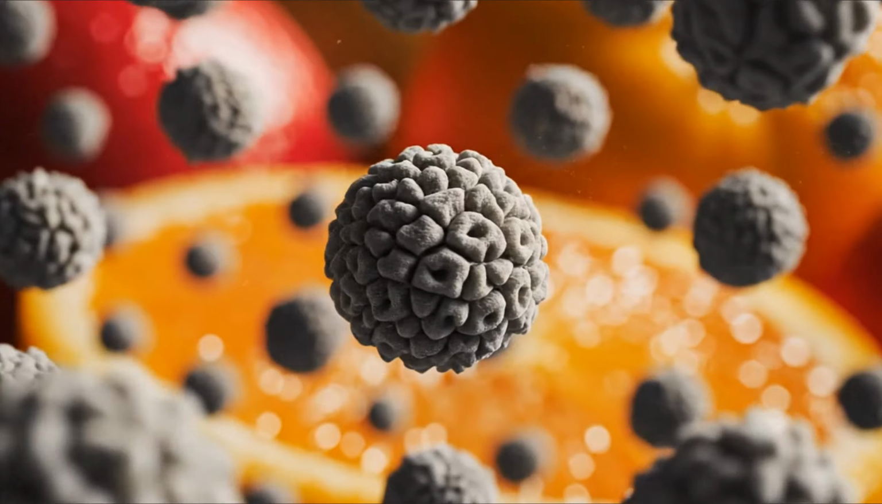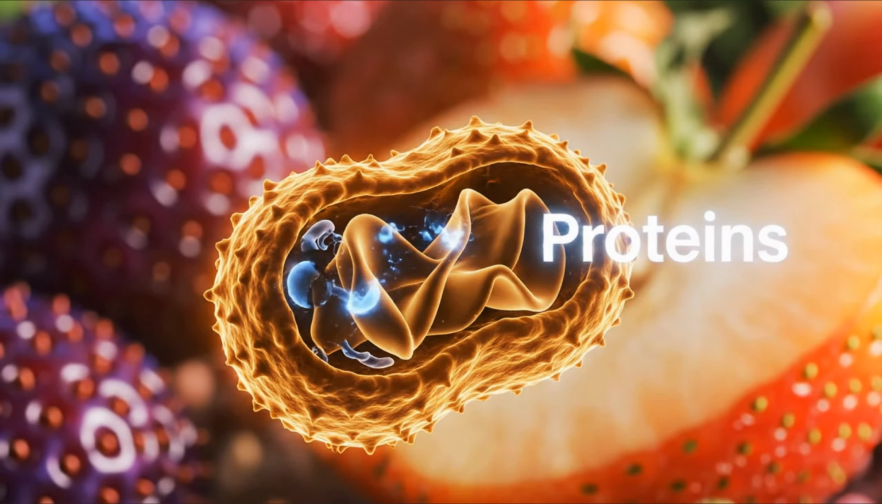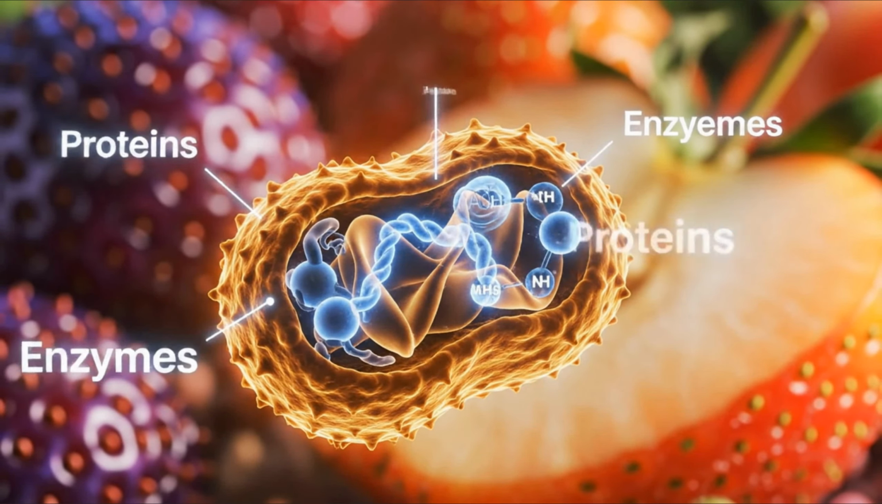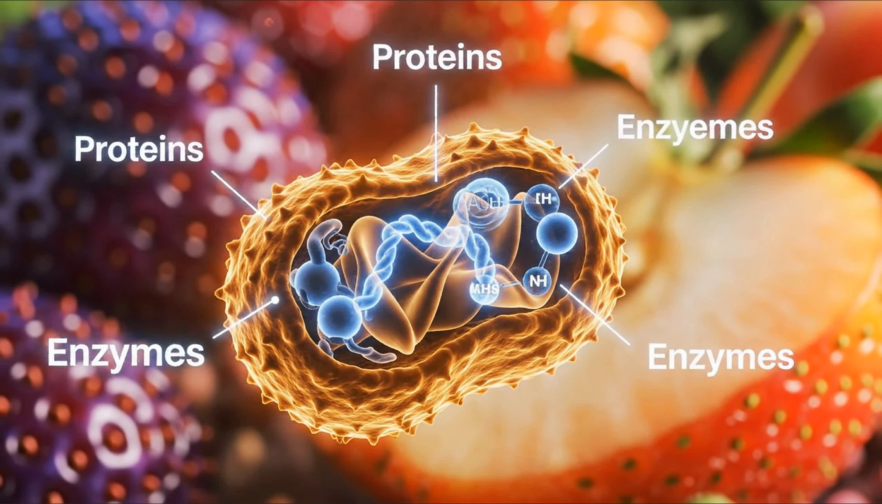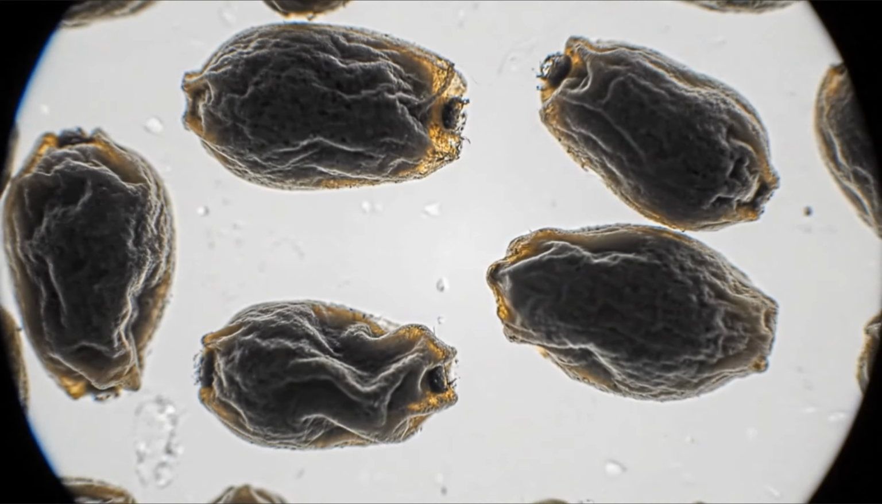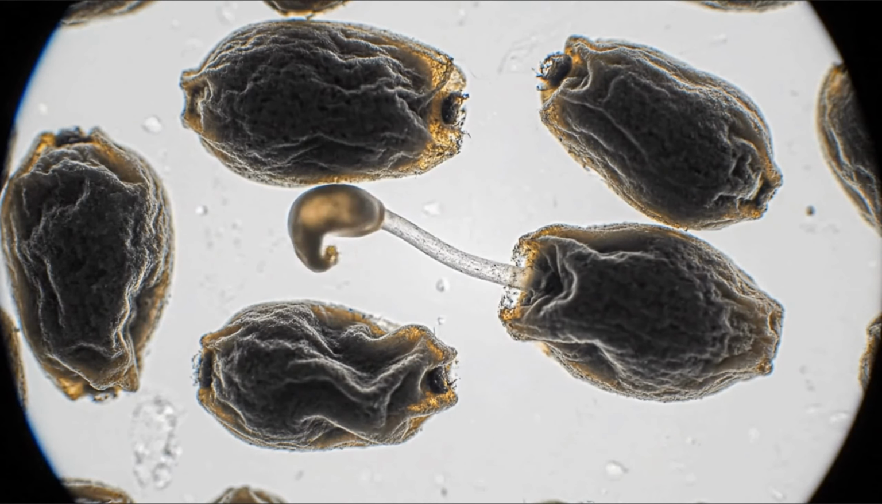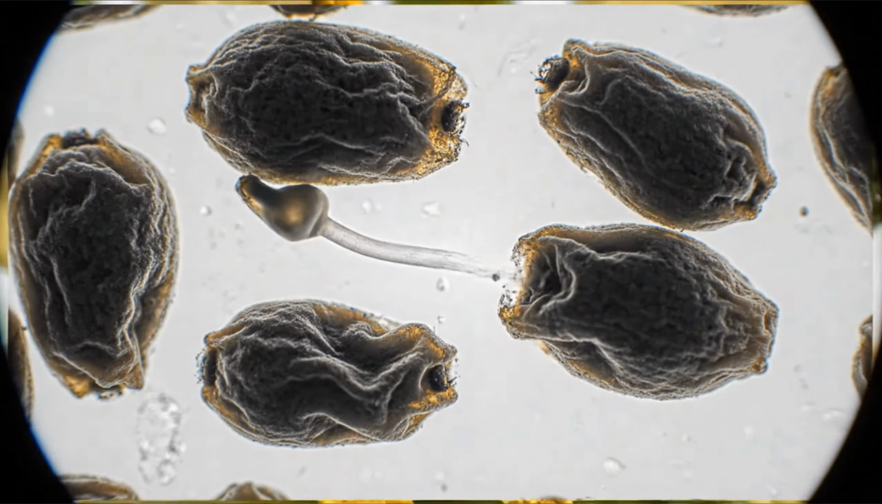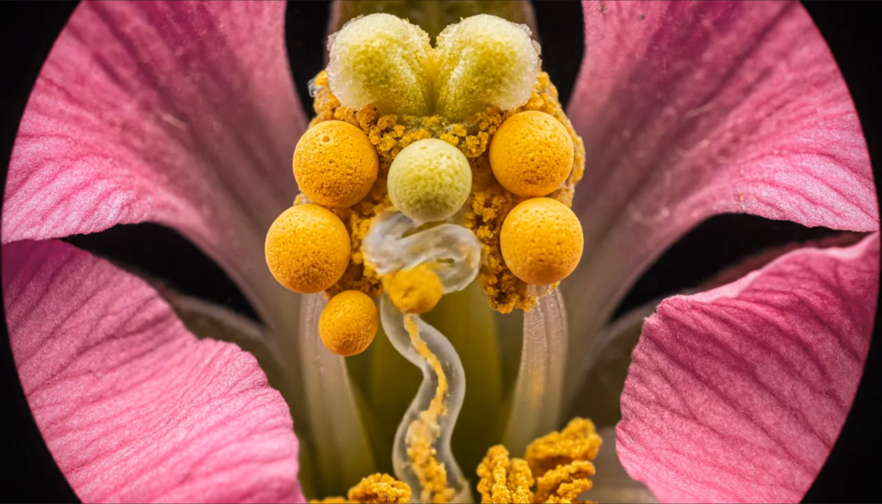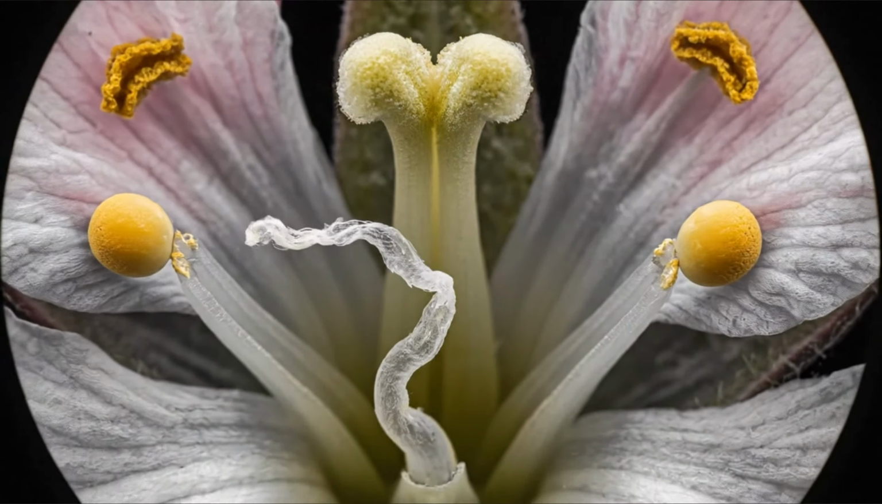Pollen development depends strongly on nitrogen availability. Pollen grains are rich in proteins, amino acids, and enzymes that support pollen tube growth. Under nitrogen deficiency, pollen protein content declines. Pollen viability and germination are reduced. Pollen tube growth becomes weak or fails, resulting in poor fertilization, even when flowers are present.